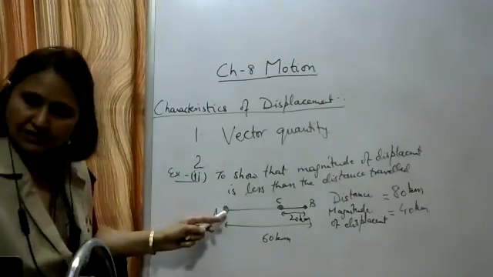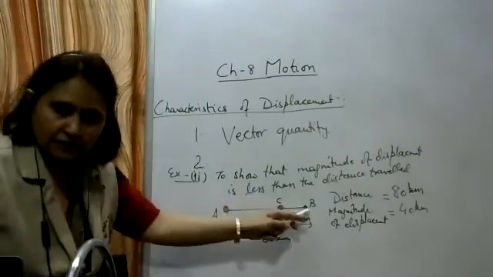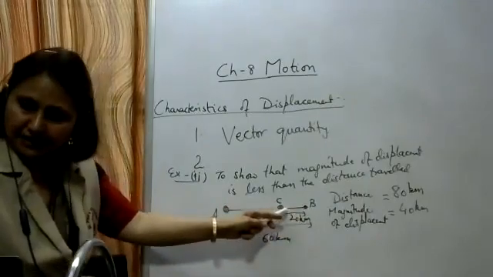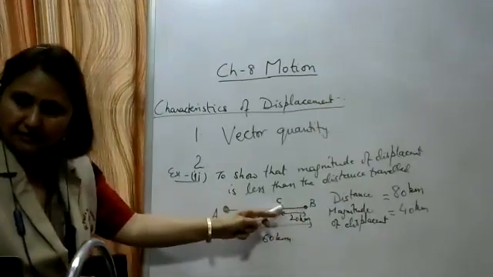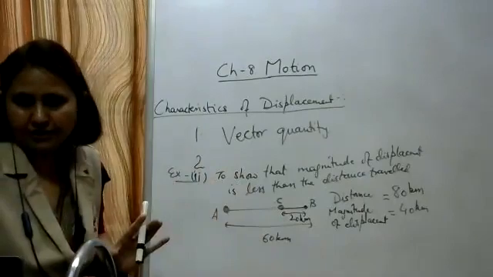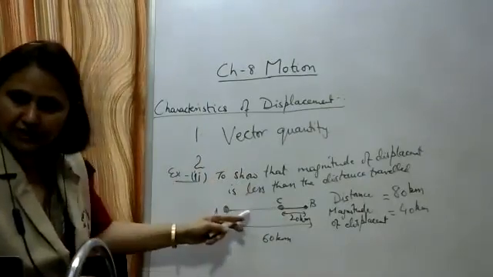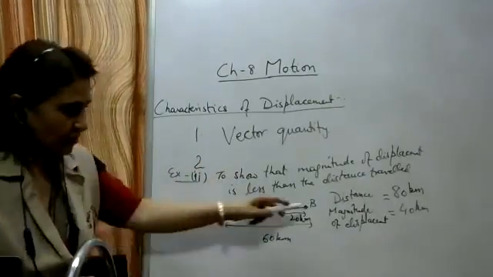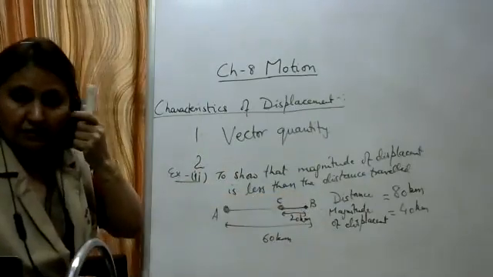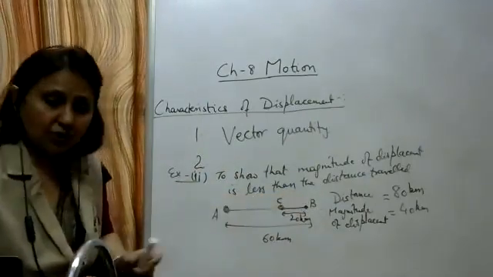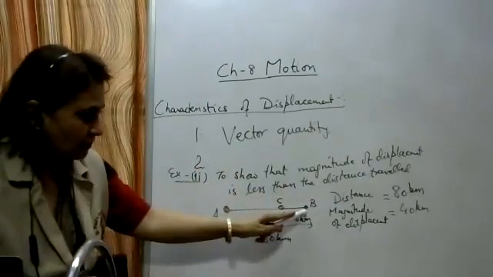Okay, a car starts from point A, reaches a point B, returns back or turns back, and finally reaches a point C. Okay, as shown in the figure, you can draw this figure. So in this figure, write down what is the distance traveled, the total path length.